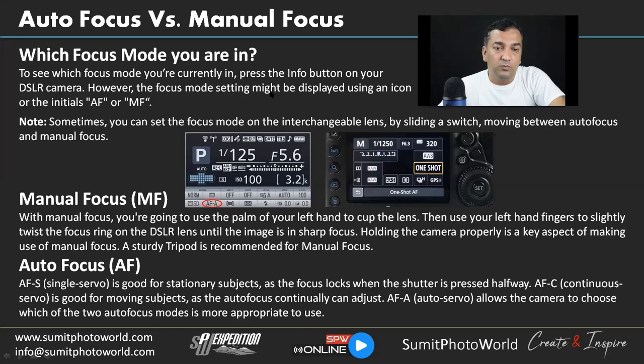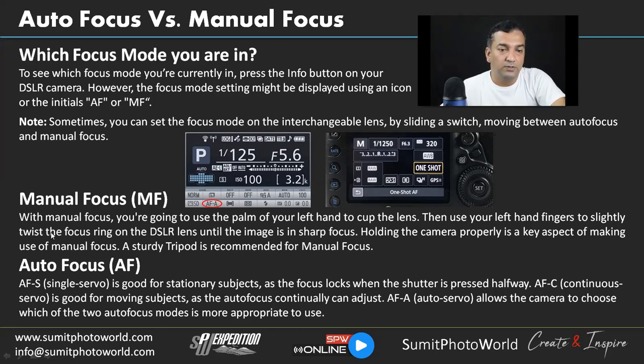However, the focusing mode settings may be displayed using an icon or the initials like AF and MF. Sometimes you can set the focus modes on the interchangeable lens by sliding a switch. So you must have seen a lens where you will see a button AF, MF or MA or M. So you will see all these buttons on your lens where you can control whether the lens will do autofocus or not. You can control it from the lens also.